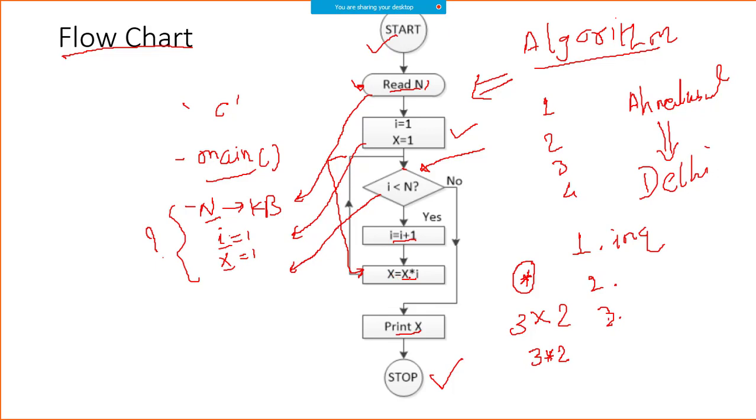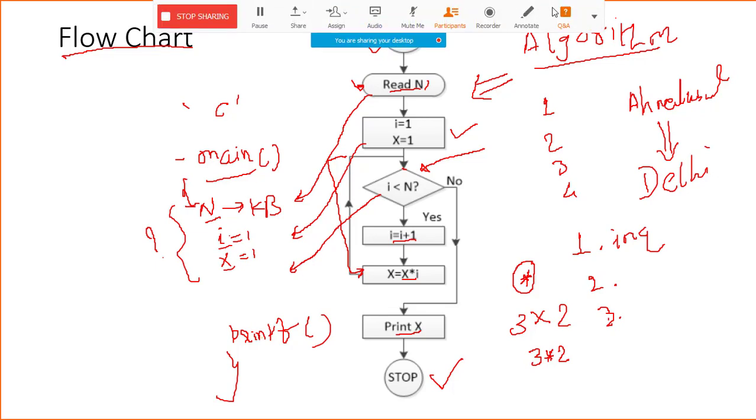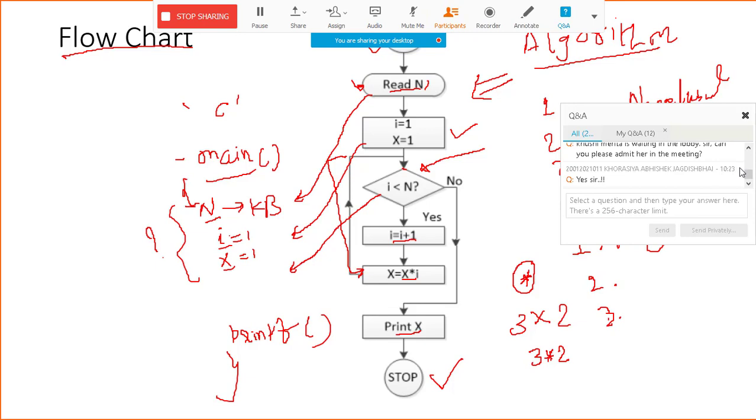So this is again an expression. And then print x. In order to do some printing, there is a statement given in C programming which is called printf, right? And in order to end the program, you know, the main has an opening brace and it has a closing brace. So this is the basic logic. Now let me take you forward in this direction. I hope there is no concern or doubt till this point. Any doubt?